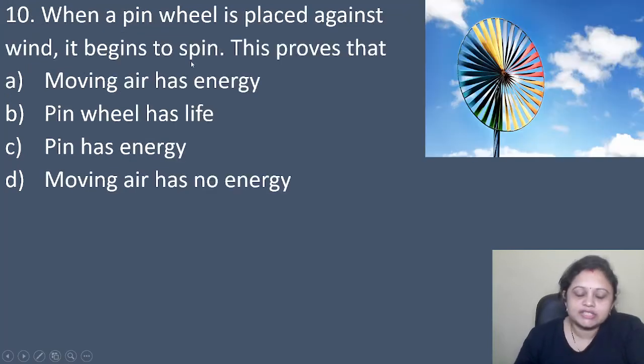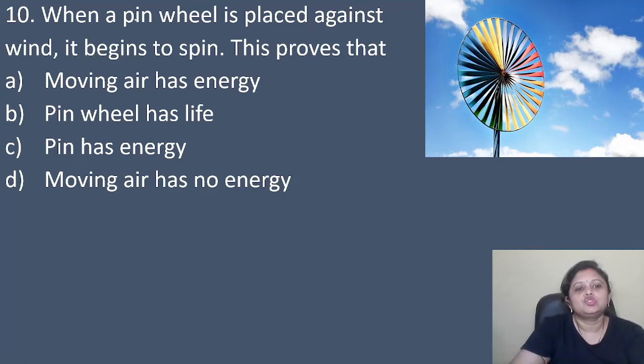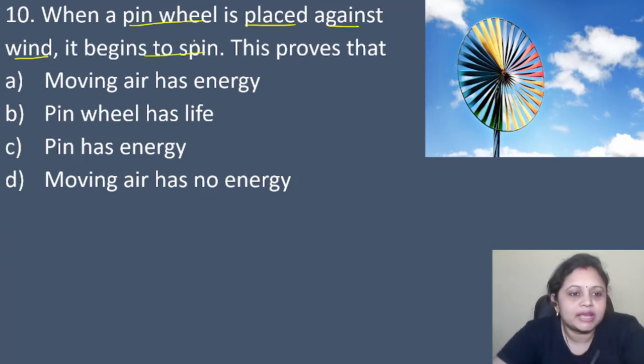Coming to the next question, when a pinwheel is placed against wind, it begins to spin. This proves that option A, moving air has energy. Option B, pinwheel has life. C, pin has energy. D, moving air has no energy. So, when a pinwheel is placed against the wind, it begins to spin, right?